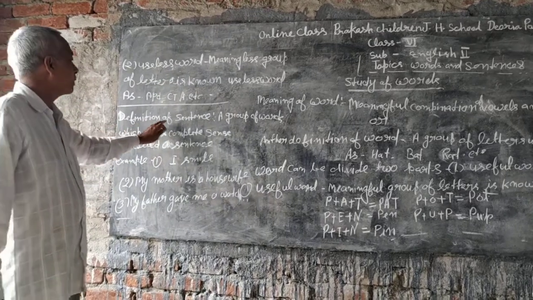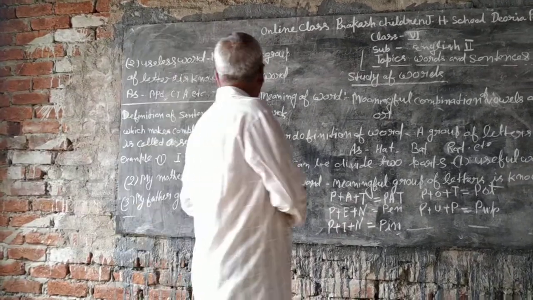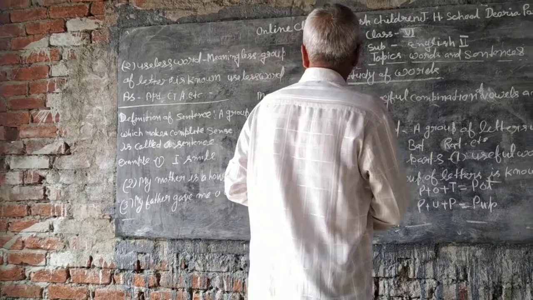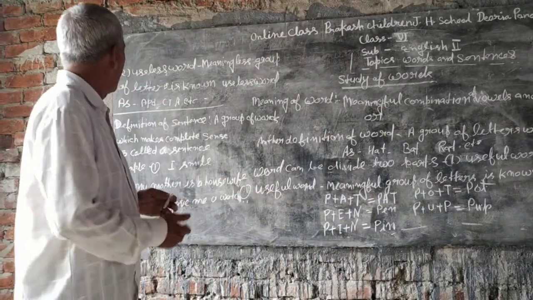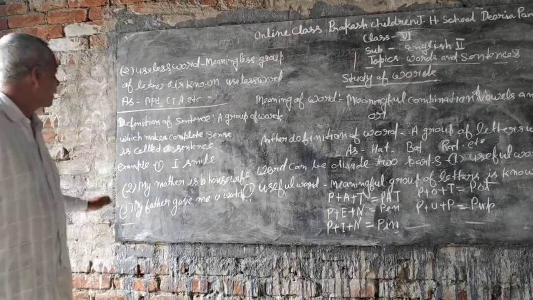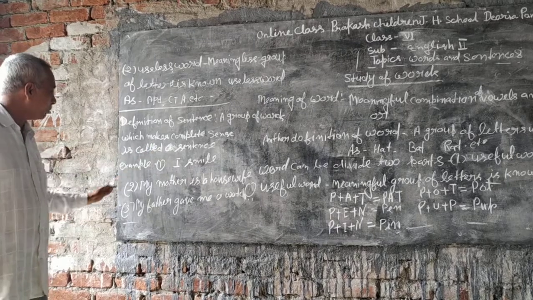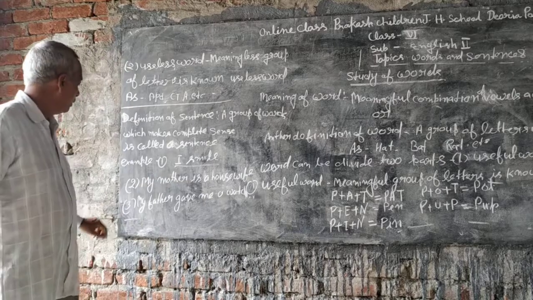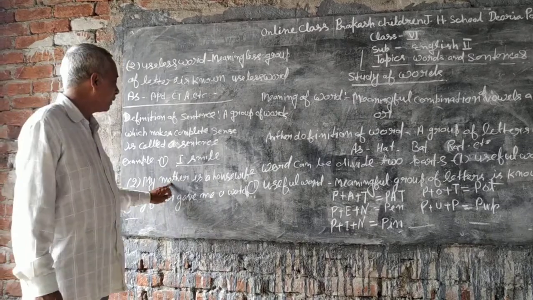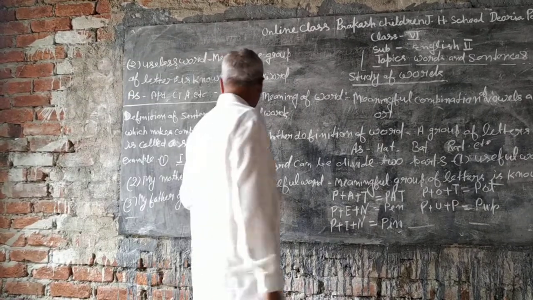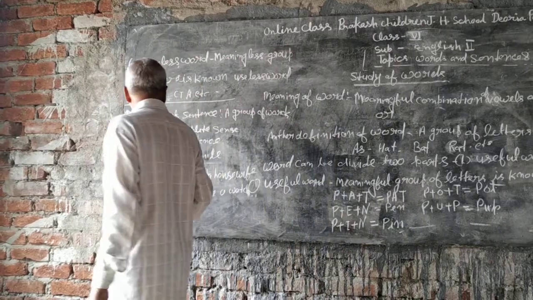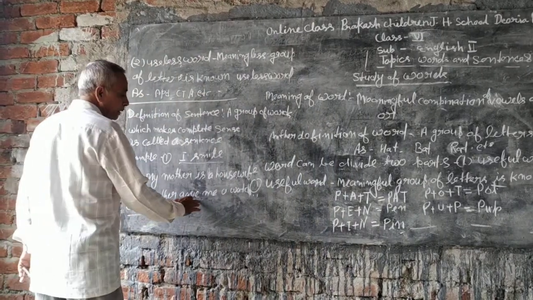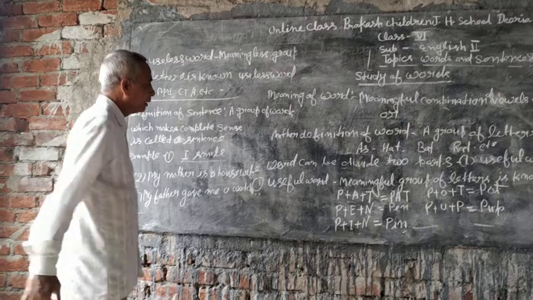Definition of sentence: a group of words which makes complete sense is called a sentence. Example: I smile. Second, my mother is a housewife. Other example: my father gave me a watch.